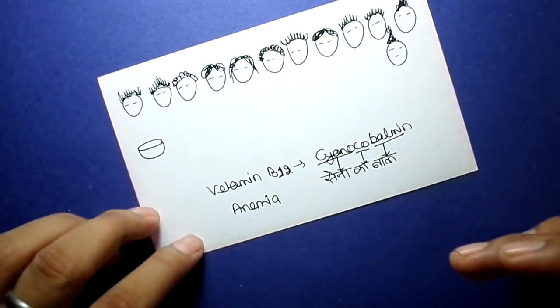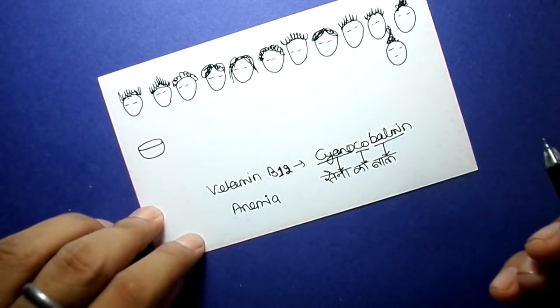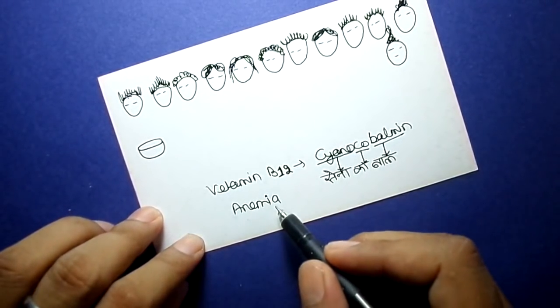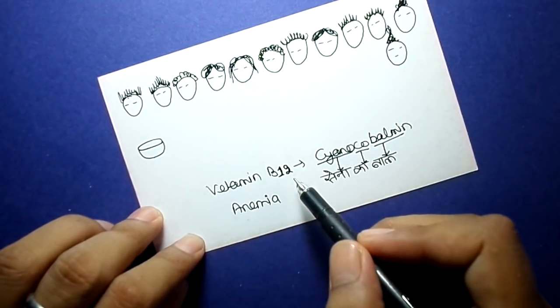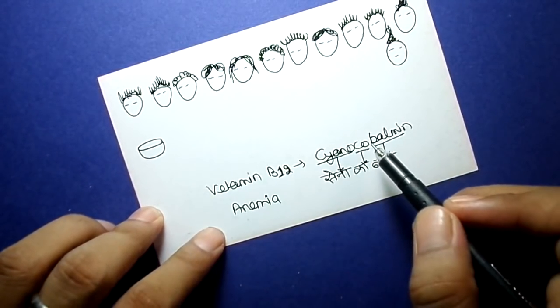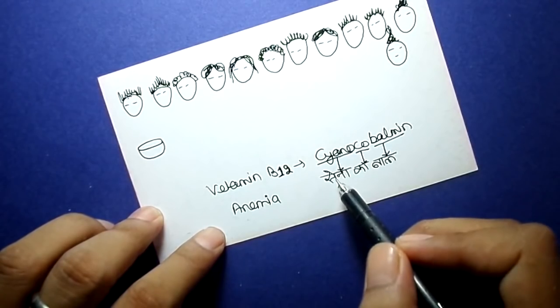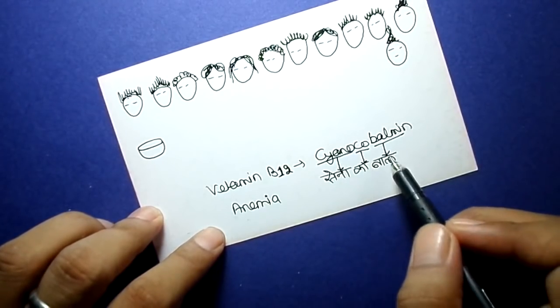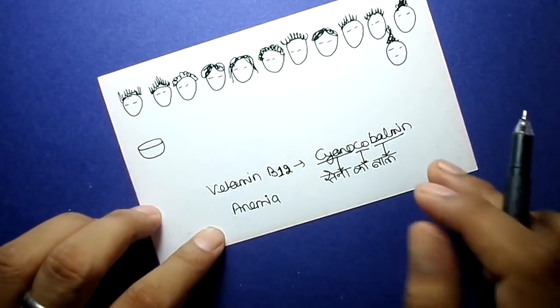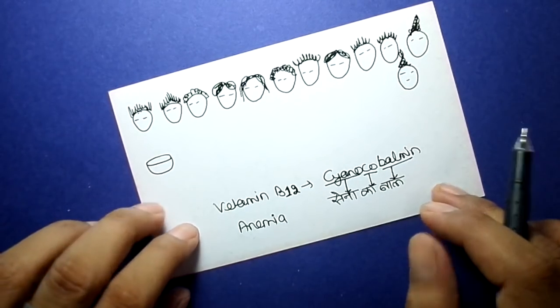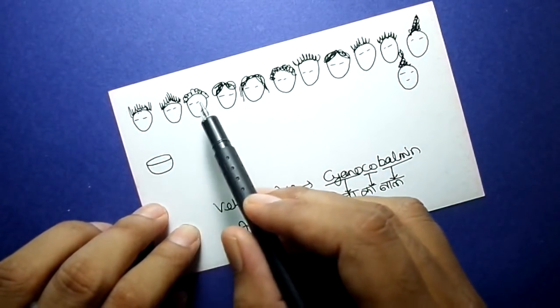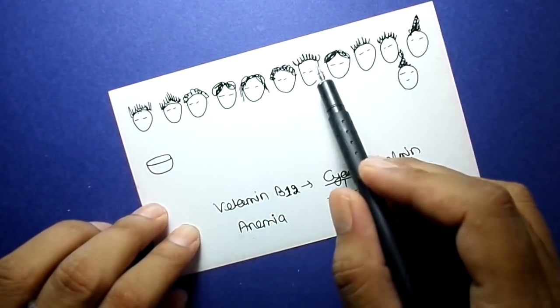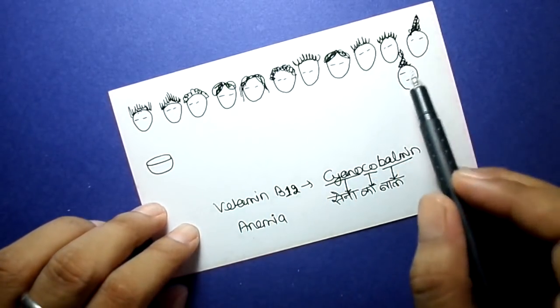In ancient times, if any people were suffering from the disease anemia, they had to take vitamin B12, and for that people used sena ka bal, cyanocobalamine, sena ka bal. And how many people are in the sena? 12. 1, 2, 3, 4, 5, 6, 7, 8, 9, 10, 11, 12.